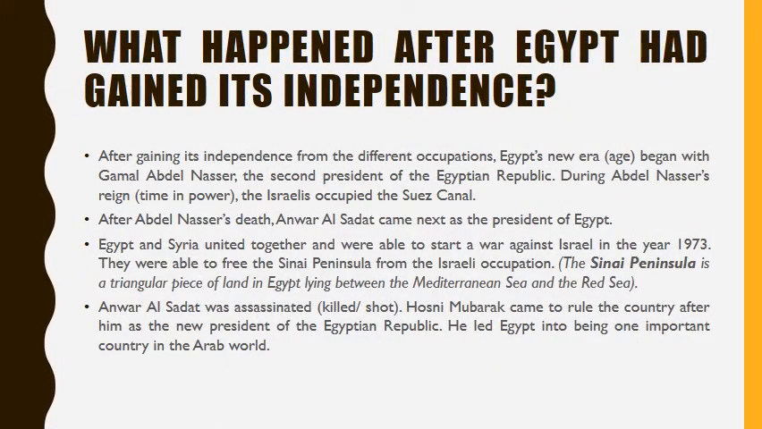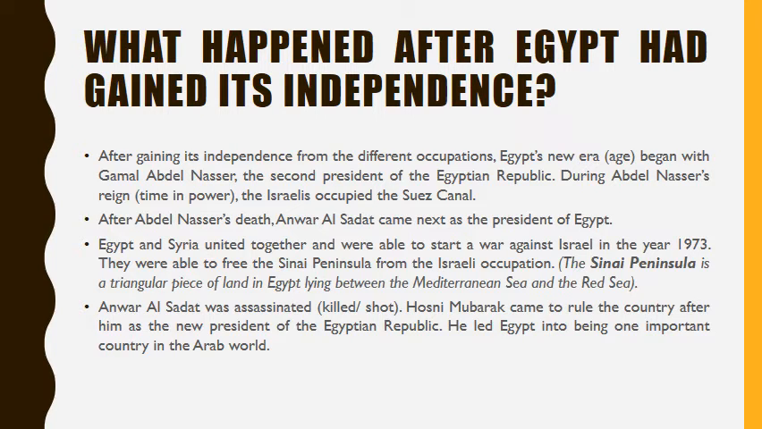What happened after Egypt had gained its independence? After gaining its independence from the different occupations, Egypt's new era began with Jamal Abdel Nasser, the second president of the Egyptian Republic. During Abdel Nasser's reign, the Israelis occupied the Suez Canal. After Abdel Nasser's death, Anwar al-Sadat came next as the president of Egypt.